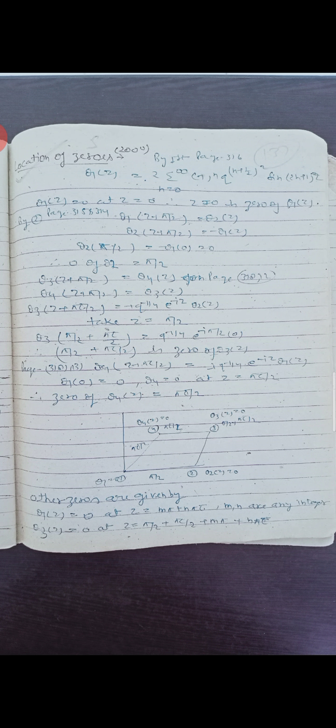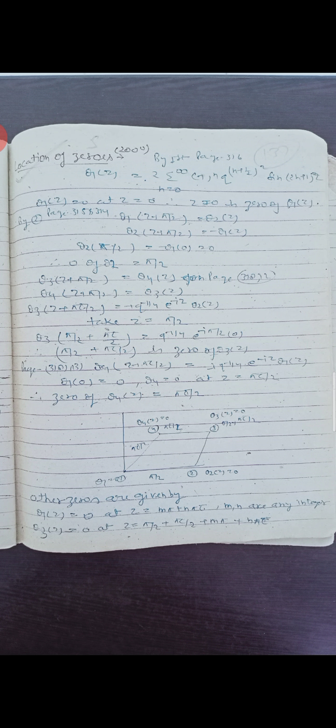Theta 1 z plus pi by 2 is equal to i q to the power minus 1 by 4, e to the power minus i z, theta 1 z. Theta 1 0 is equal to 0. Theta 4 0 at z is equal to pi by 2. The zero of theta 4 z is pi tau by 2.